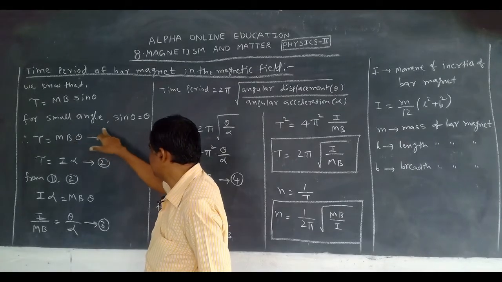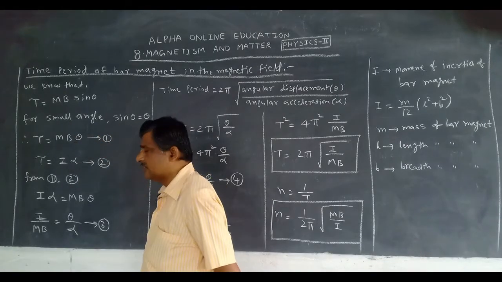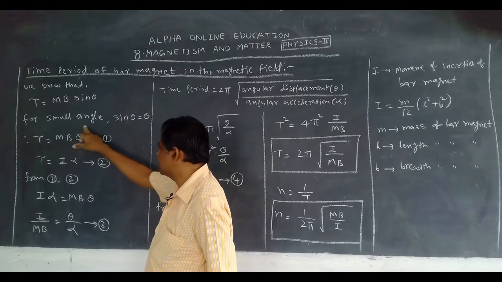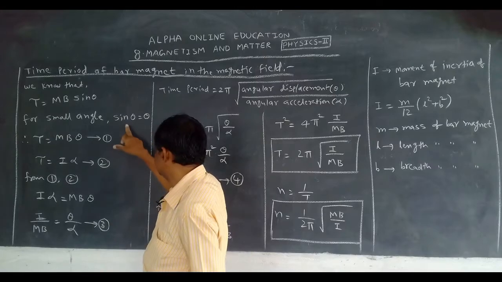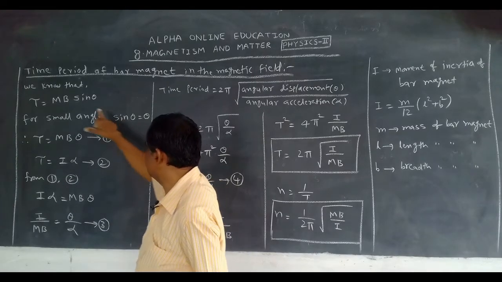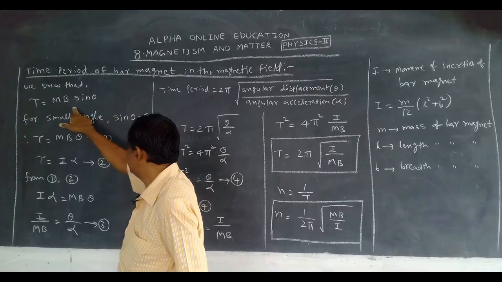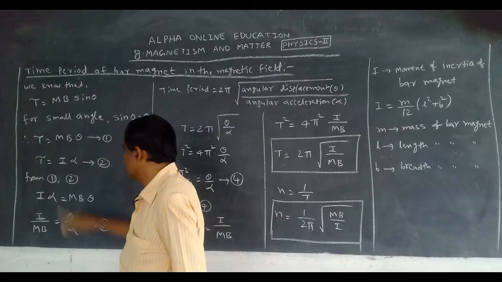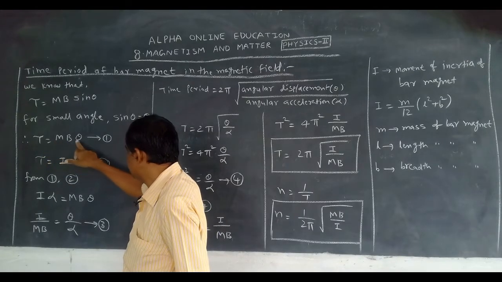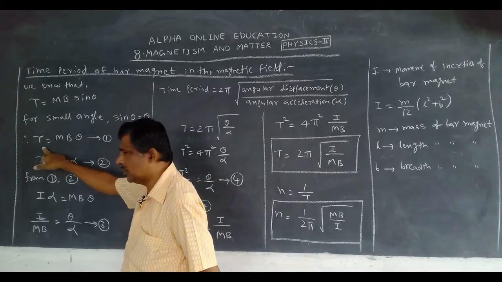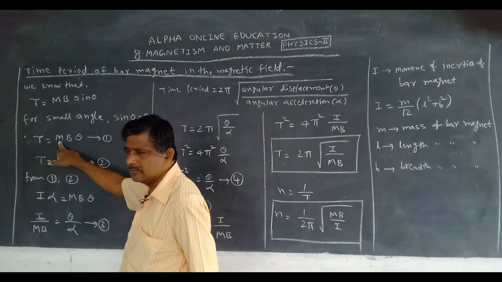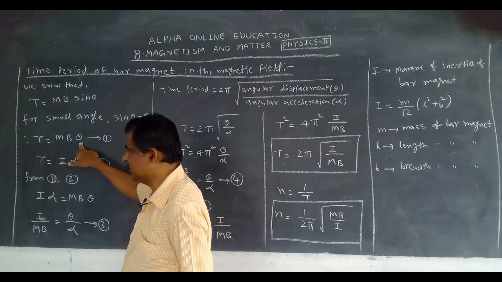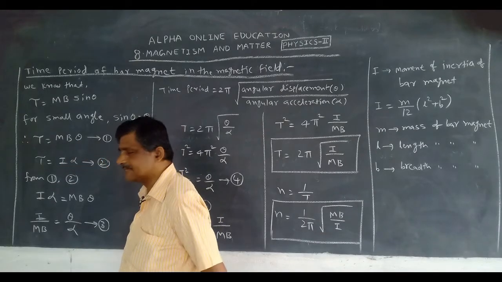If the angle is very small, for small angle we know the condition: sin theta is theta. That's why in the place of sin theta, we take theta. Equation 1: tau is equal to mB theta. Tau is the torque, m the magnetic moment, B the uniform magnetic field, theta the angular displacement.